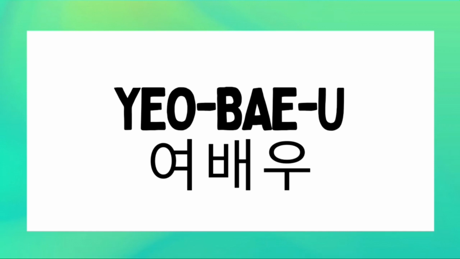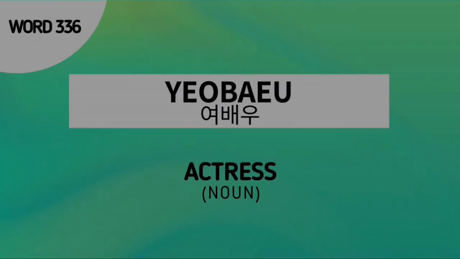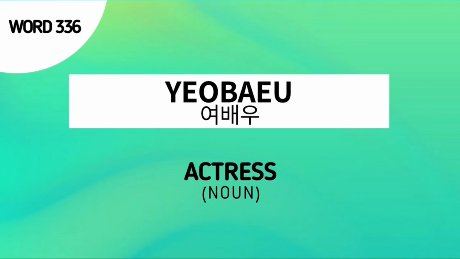Word number 336. YEOBAEU. This is pronounced as a three-syllable word. The first syllable is yo, the second syllable is be, and the third syllable is u. Pronounce it with me. YEOBAEU. The word YEOBAEU is a noun which means actress. Again, YEOBAEU means actress.